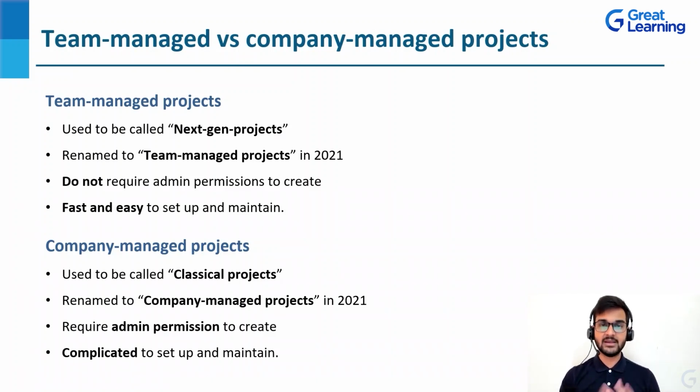Why is all this happening? It is very simple to understand. There are two types of projects that you can create in Jira. Number one, team managed projects. Number two, company managed projects. If you want to create a team managed project, you do not require any admin permission, and these are very simple because you can directly start and create a project and start working on it right away. On the other hand, company managed projects require admin permission to create, and it will be very complicated to set up and to maintain as well. That is the simple difference between team managed and company managed projects.